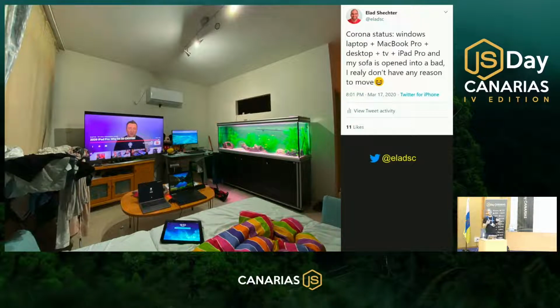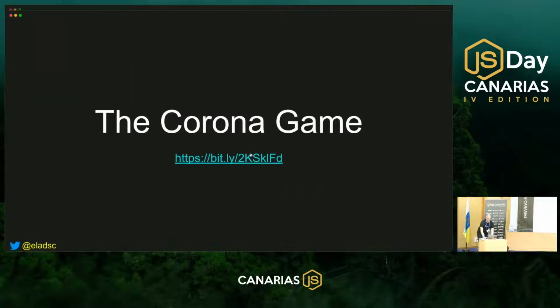But I remembered that several years ago, I created a pure CSS game called Kill the Birds, which, I don't know why, so many web developers all around the world loved so much. I thought that in the last several years I had learned so many new tricks in CSS that now I could create a much better one. But I needed an idea of what it would be about. And it was one of the easiest ideas I had in my life. If we are now living in the coronavirus pandemic, why not create a coronavirus game? And this is exactly what I did.